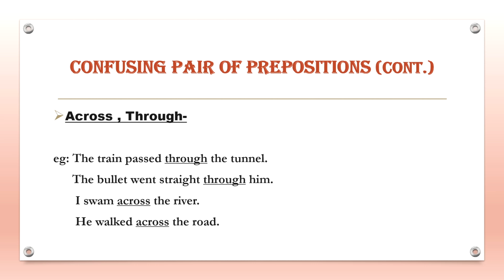So let's start. Now the next pair is across and through. Across means from one side to another side. Basically we use across when there is movement in two-dimensional open space, for example, road, ground, etc. Whereas through means from one side to another, but in the sense of inside something. Basically through is used when the movement takes place in three-dimensional closed space. For example, you can say a tunnel.